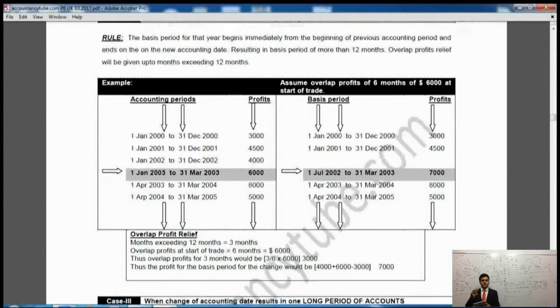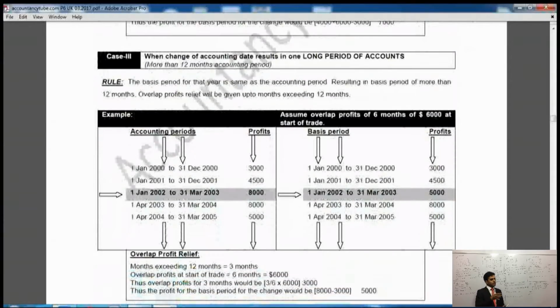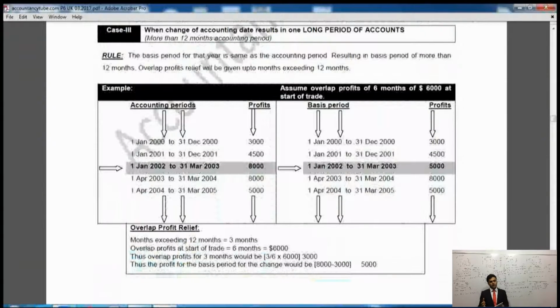The first two cases were when the change resulted in a shorter period of accounts. The second two cases are when the change resulted in a longer period of accounts, which is more than 12 months. So when it resulted in a longer period of accounts, more than 12 months, what would happen? The basis period for that year is the same as the accounting period, resulting in a basis period of more than 12 months.